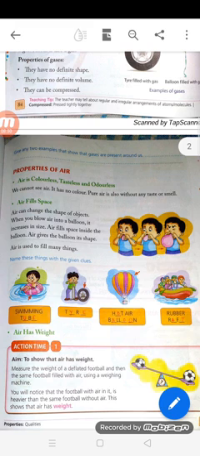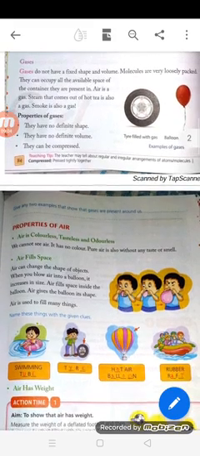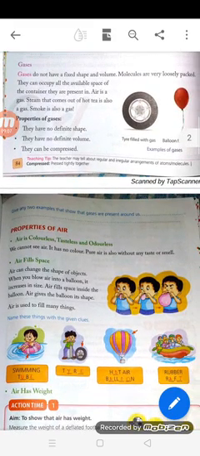size, because the molecules in air or gases are very loosely packed and they do not have a definite volume also, but they can spread. They can occupy all the available space of the container. So air fills space inside the balloon. Air gives the balloon its shape.